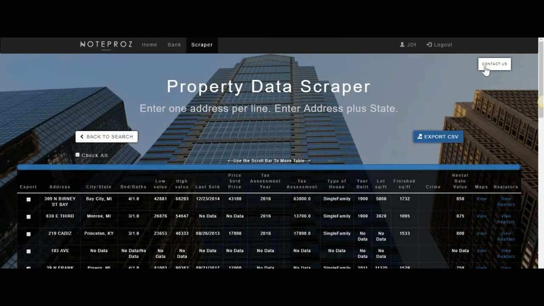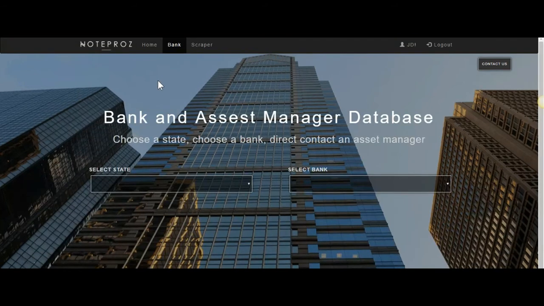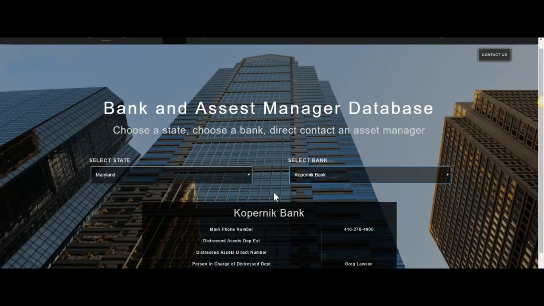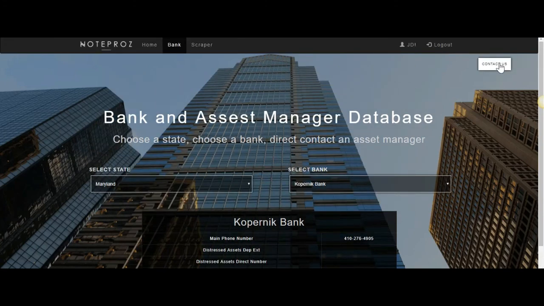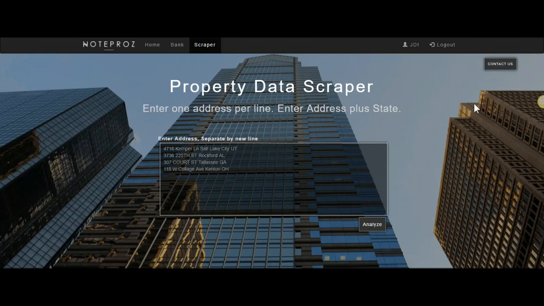And the contact us button, you will see it on every page. If you have any feedback regarding the database, if you call a bank and the person is not in charge of the distressed asset department, you can let us know so we can update it. We're always updating our database. And as well with the scraper, if there are any issues or if you have any feedback or any new features, please contact us and send us an email. We'll consider it for sure. We value your feedback, and we hope you really like the experience of using NotePros.